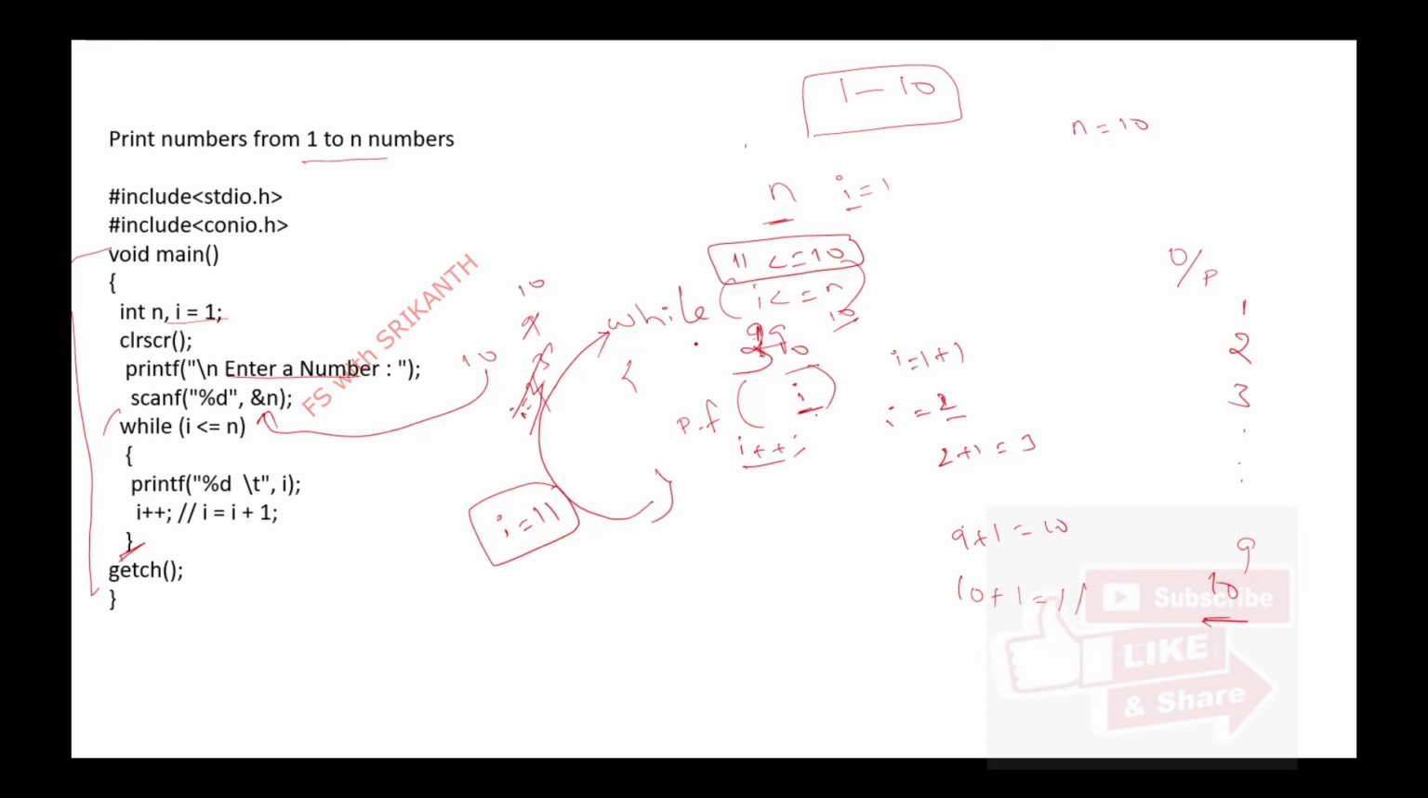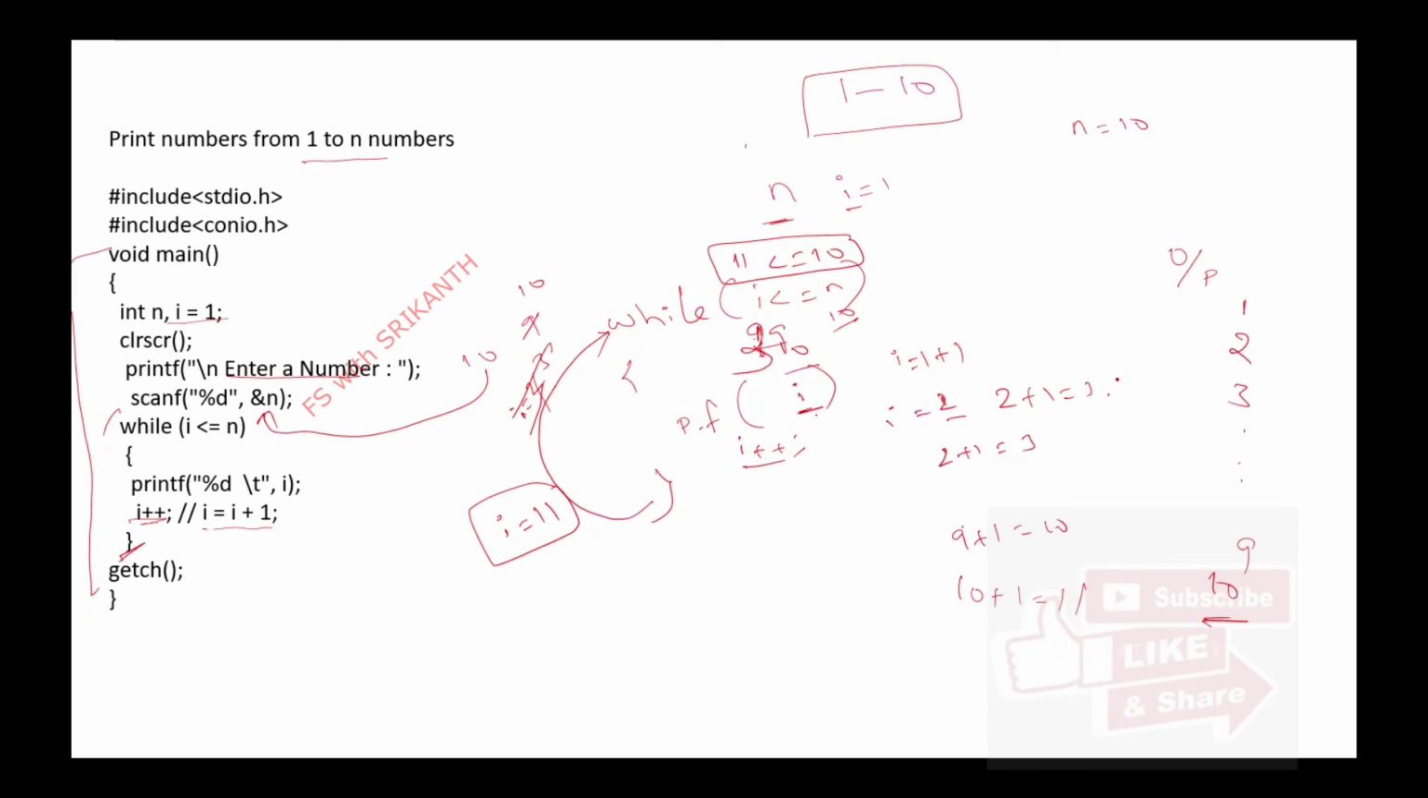So if the condition is true, it executes the block of statements and iterates the value. It updates the value with the help of I plus plus. And I plus plus is the same as I equals I plus 1. Why? Just observe, what is the value of I? 2. 2 plus 1 is 3. So in this way it updates and executes the block of statements.